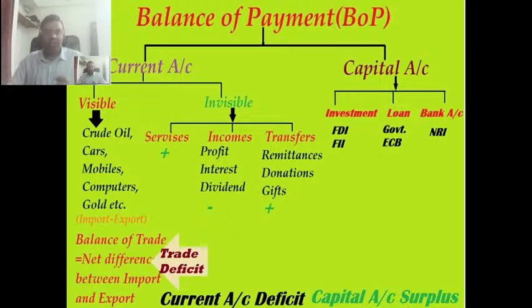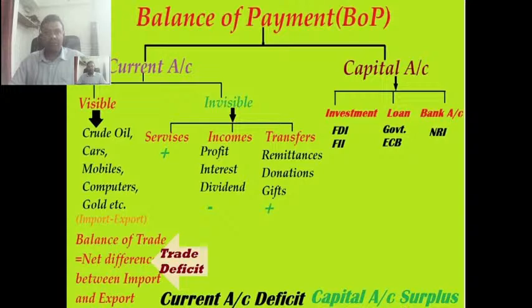Okay. So in terms of current account, you can have two kinds of current accounts, or two ways you can spend the money. Either it is visible or it is invisible. In visible, like you bought crude oil, a car, a mobile, a computer, gold, etc. These are visible items. You can see and feel those items. They are tangible items. So these are the items which you normally buy, which we call current account.